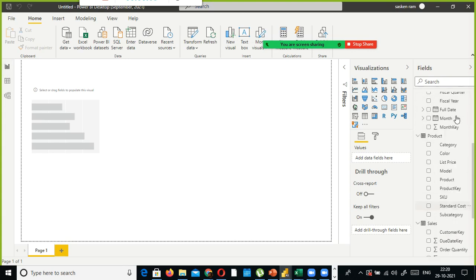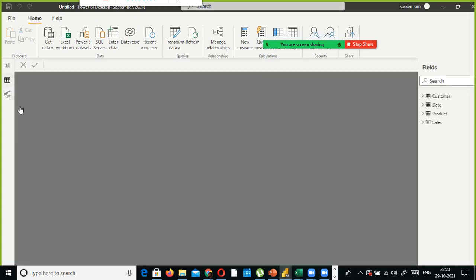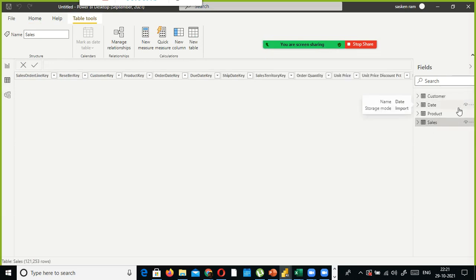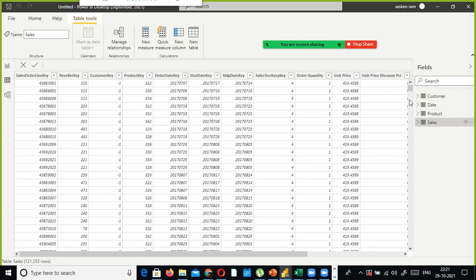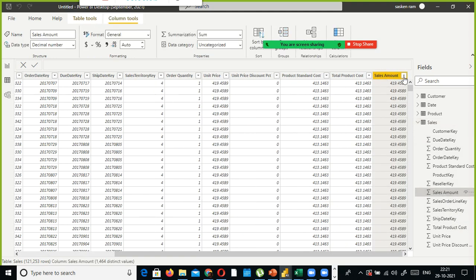Now, if you wanted to see the data type assigned to each variable, you can go to something else. Next pane is data pane. When you click this data icon, and select, for example, sales, it displays the data of your sales sheet. Here, if you want to see the data type of the sale amount, look here, sale amount got selected, and on the top, the data type is decimal number.